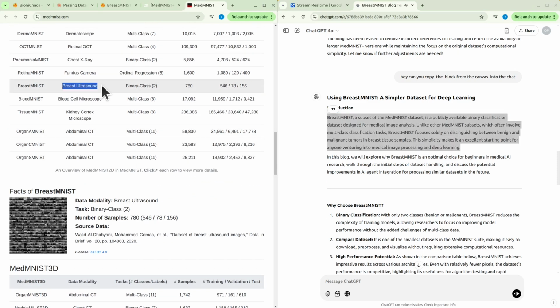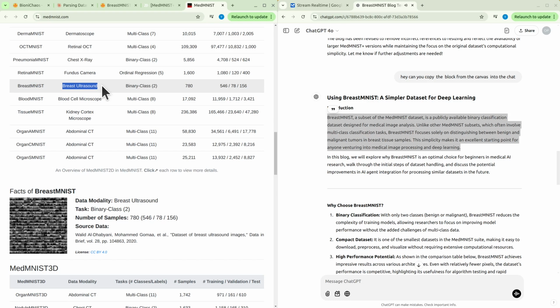in breast tissue samples. This simplicity makes it an excellent starting point for anyone venturing into medical image processing and deep learning. In this blog, we will explore why BreastMNIST is an optimal choice for beginners in medical AI research, walk through the initial steps of dataset handling, and discuss the potential improvements in AI agent integration for processing similar datasets in the future.